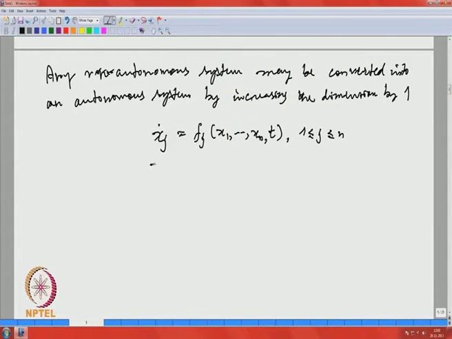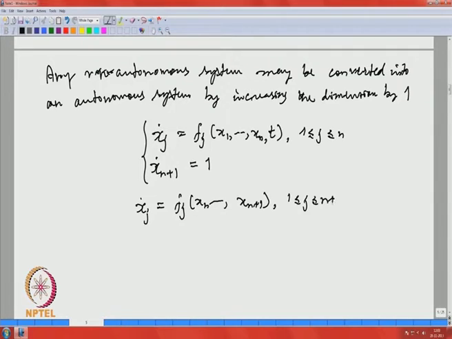So, I will convert this into an autonomous system by introducing another equation, x n plus 1 dot equal to 1, and the whole thing I can now rewrite as an autonomous system, x j dot equal to f j of x 1, x 2, x n plus 1, for j less than or equal to n plus 1.